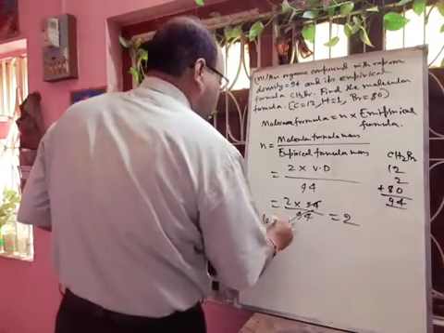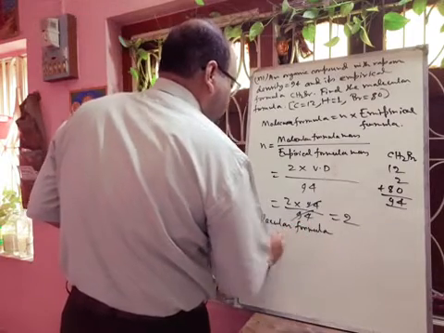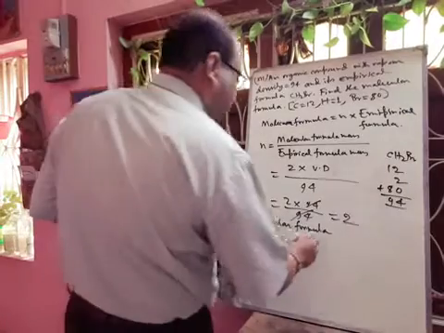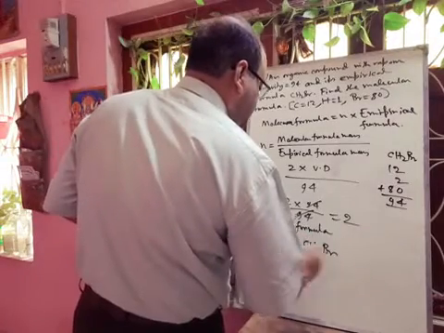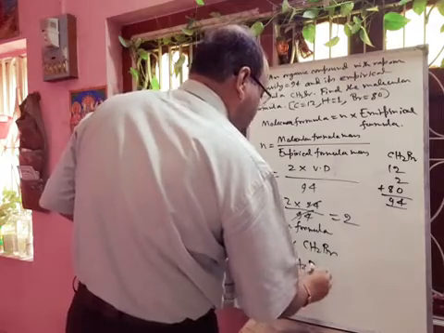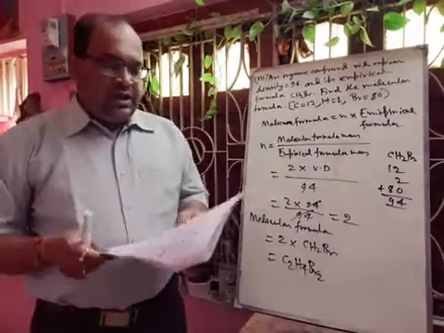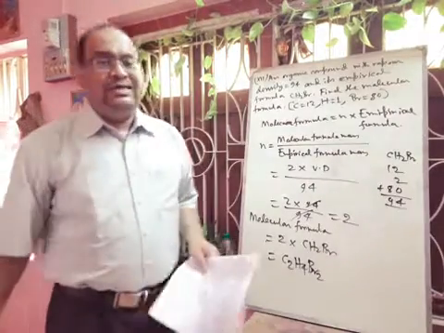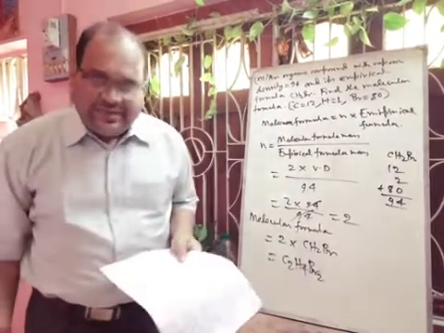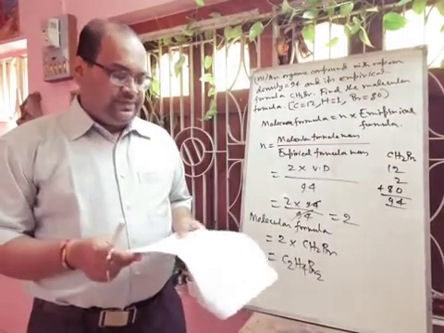So molecular formula is equal to 2 into the empirical formula CH2Br. So from here you will get C2H4Br2. That will be your correct answer. Okay. Your next question is how HCl gas is collected. As it is 1.26 times heavier than air, it will be collected by upward displacement of air.